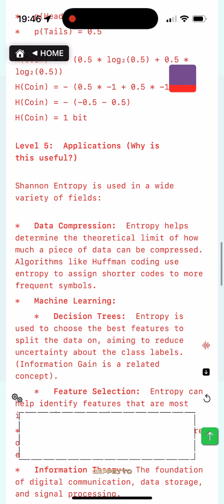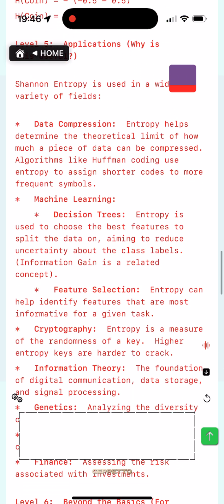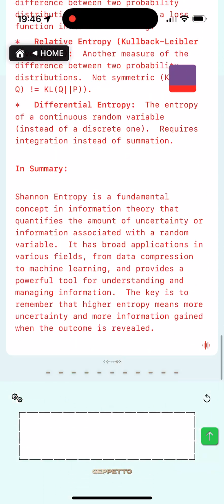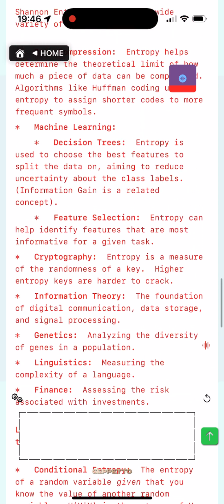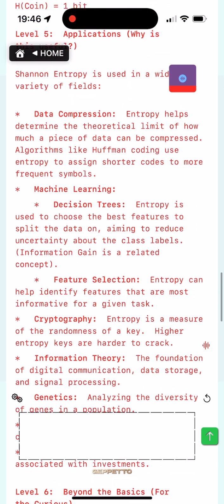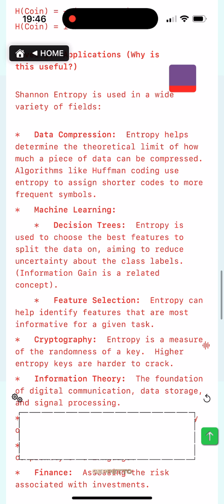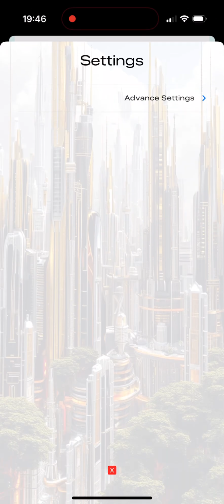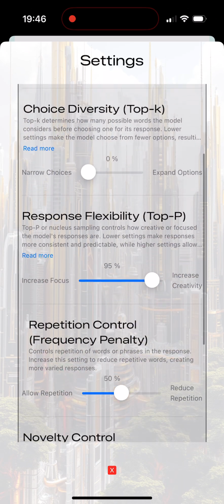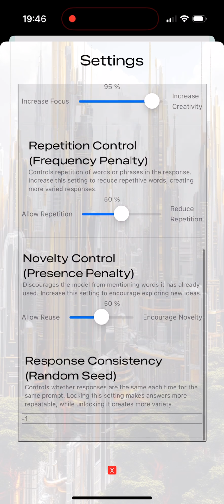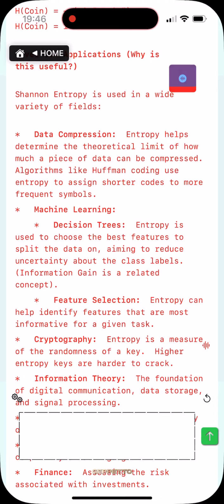Level 5. Applications. Why is this useful? Shannon entropy is used in a wide variety of fields. Data compression. Entropy helps determine the theoretical limit of how much a piece of data can be compressed. Algorithms like Huffman coding use entropy to assign shorter codes to more frequent symbols. Machine learning. Decision trees. Entropy is used to choose the best features to split the data on, aiming to reduce uncertainty about the class labels. Information gain is a related concept.